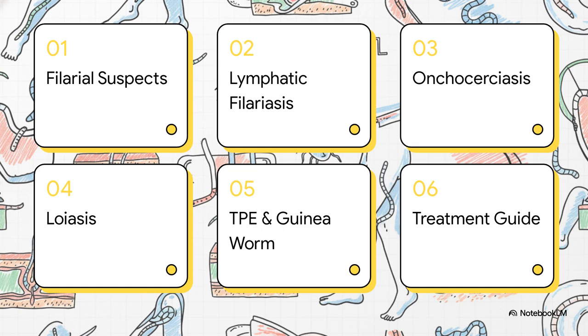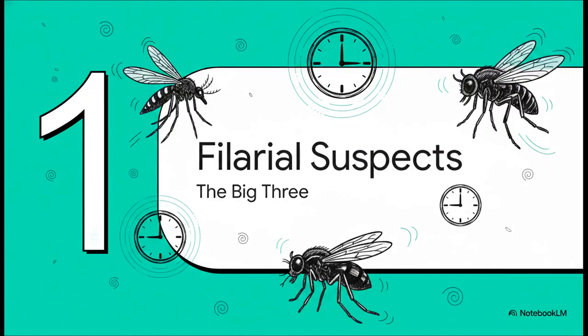So here's our dossier for today. We'll meet our filarial suspects, look at the night-striking lymphatic filariasis, investigate onchocerciasis, the river blinder, track down loiasis, the day traveler, examine the outliers TPE and guinea worm, and then finish up with a master guide to treatments. Part 1. Meet the filarial suspects.